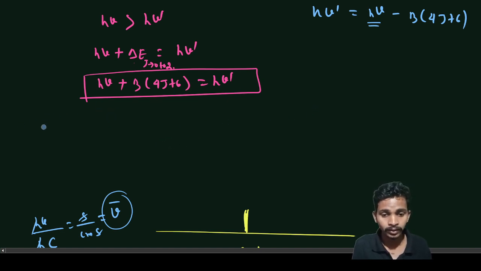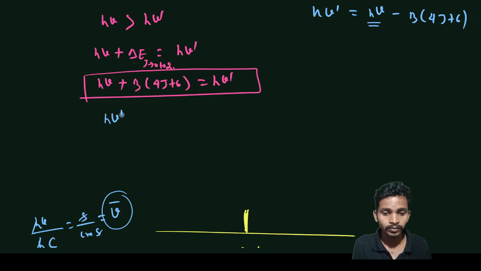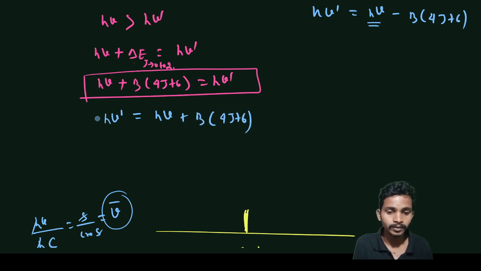So here also I can write again h nu is equal to h nu plus B for J plus 6.